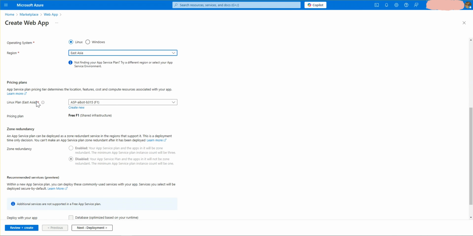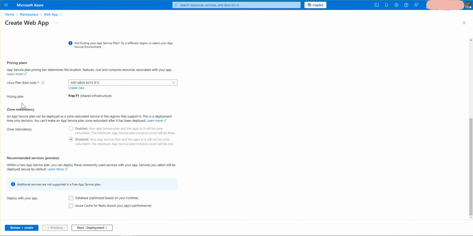Now the main pricing plan comes up. Here you can see it is by default a free plan. It's a shared infrastructure, free for the month, but it doesn't contain many resources. It gives you a trial version, you can say, with a smaller amount of resources to deploy. If you want to upgrade, you can click on create new and select the plan you want to deploy on.